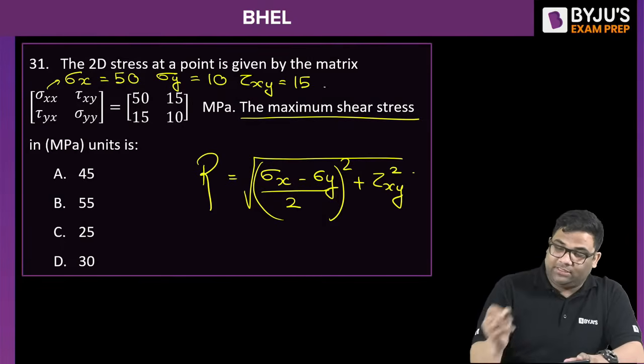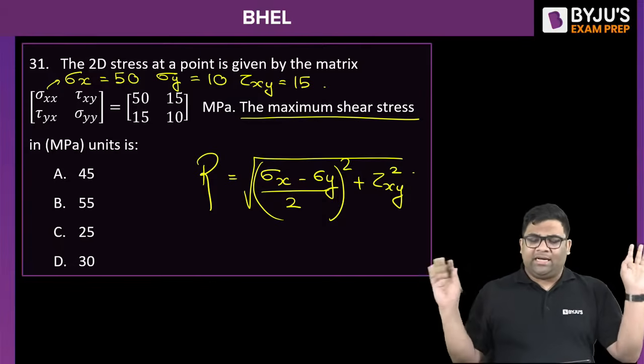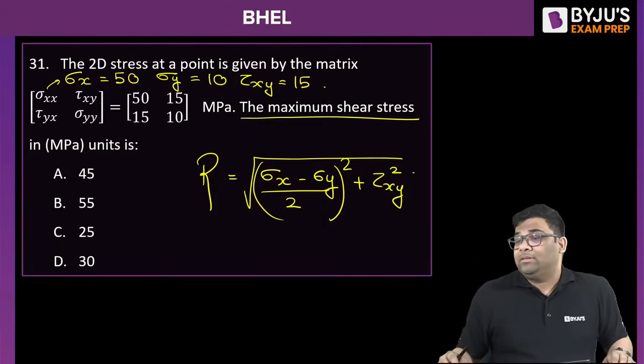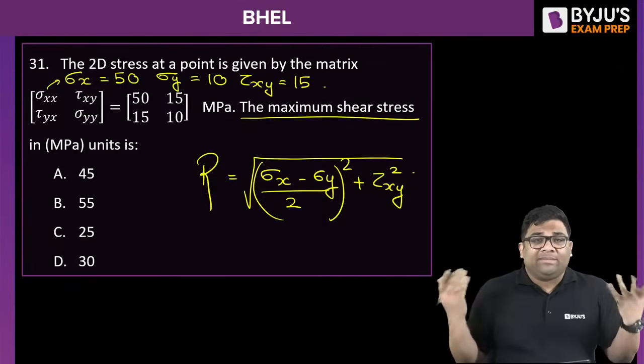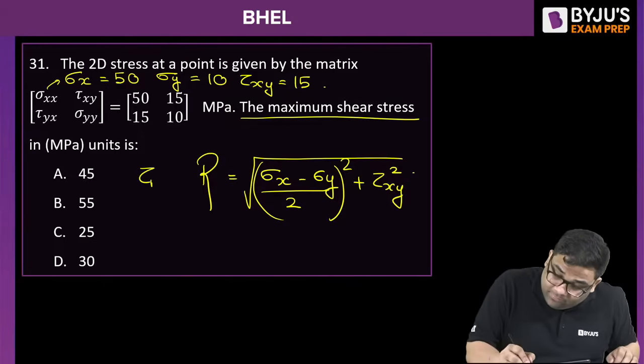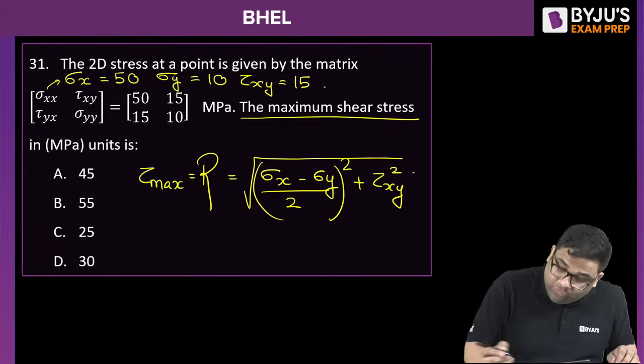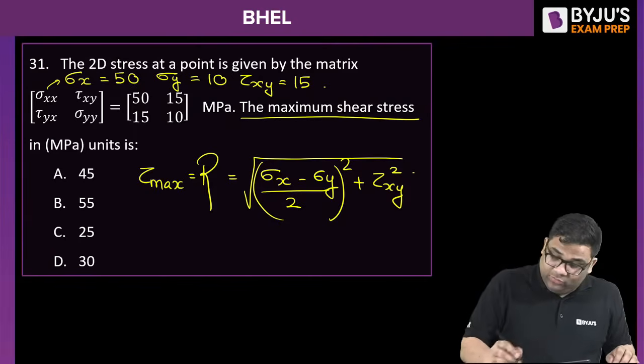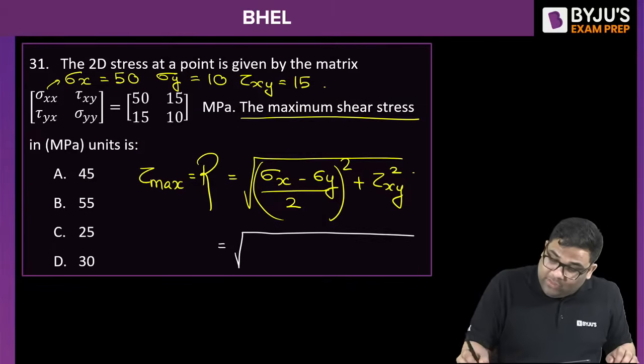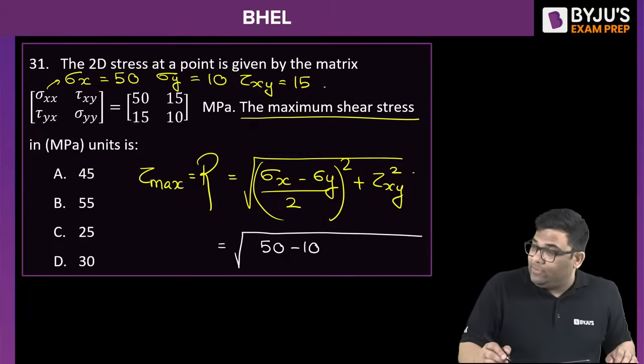So what is the right answer? They have directly asked the radius. The radius of a Mohr circle is the maximum shear stress. From Mohr circle, you can see very basic questions are asked, and you don't need the calculator also. Yes, it is 50 minus 10 divided by 2.